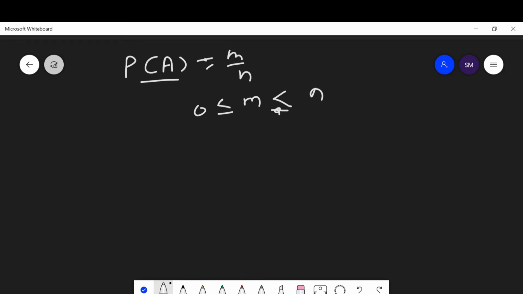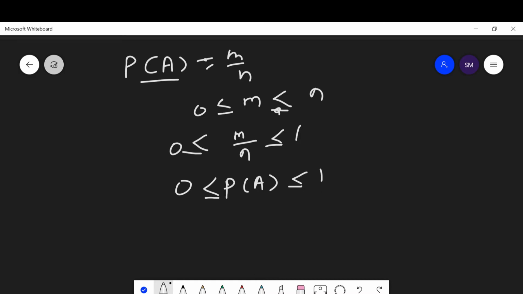Then we say that m upon n is always greater than or equal to 0 and less than or equal to 1. This means the probability of A is always greater than or equal to 0 and less than or equal to 1.